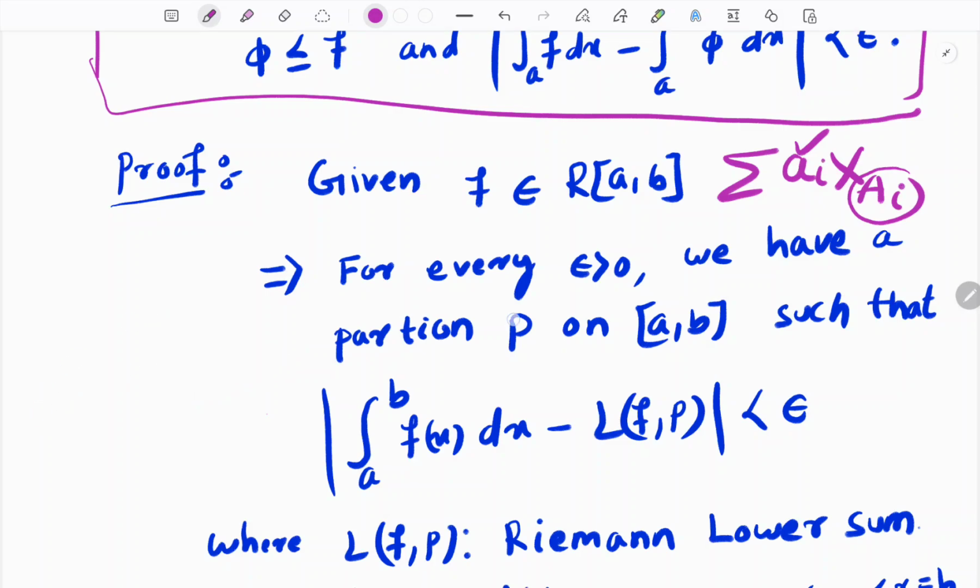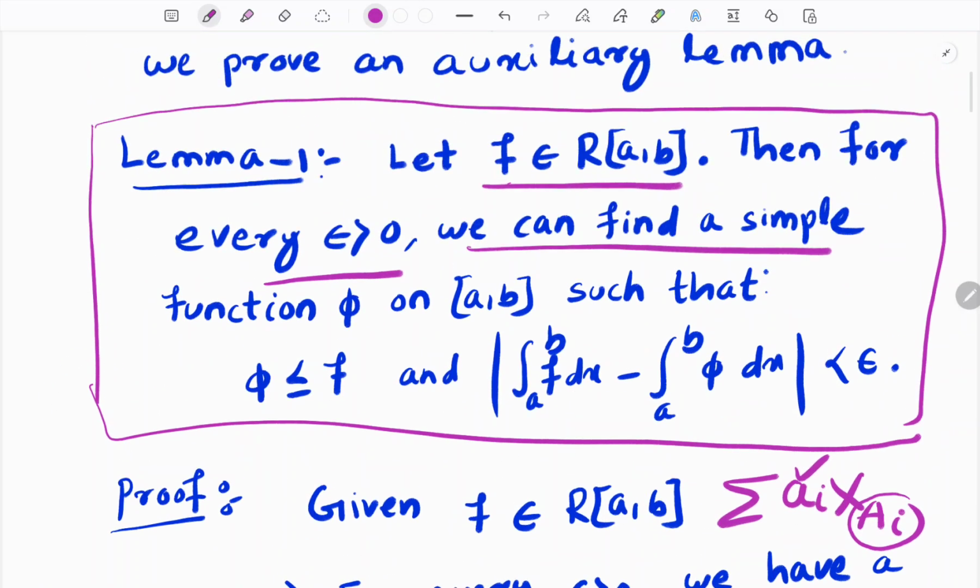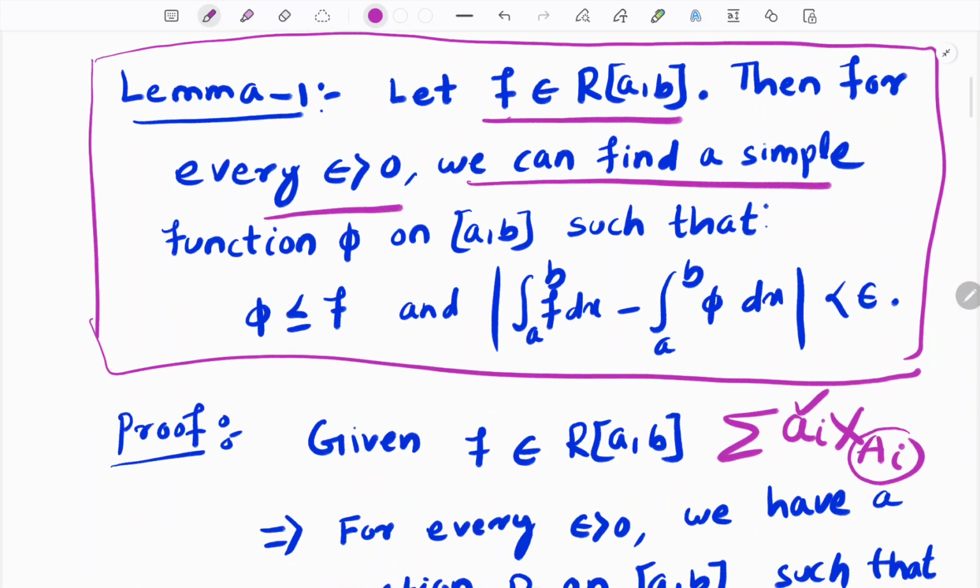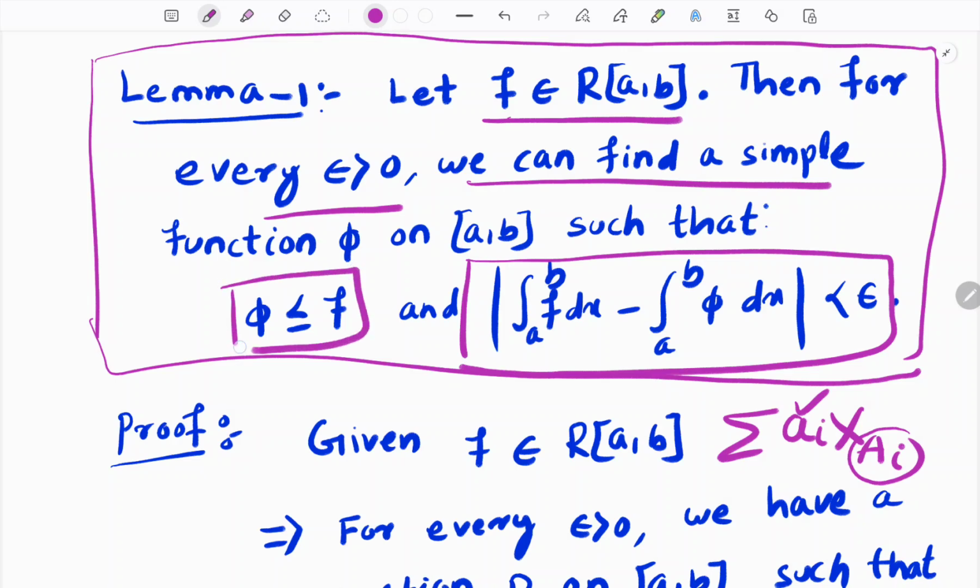And what is this lemma saying? Every Riemann integrable function can be approximated by simple functions. This is nothing but the approximation of a Riemann integrable function by a simple function. And one more thing: that simple function is always less than or equal to f. These two things we can find for every epsilon.